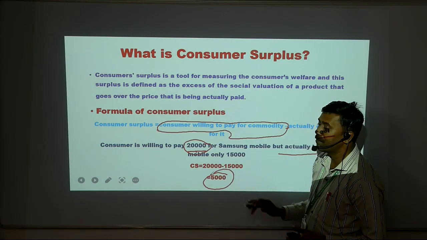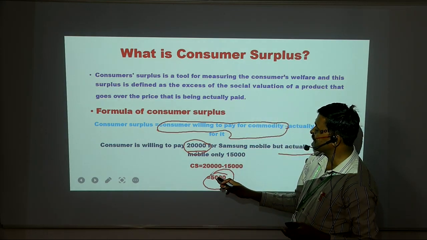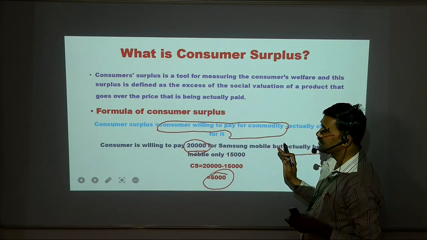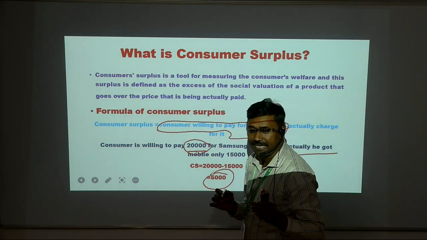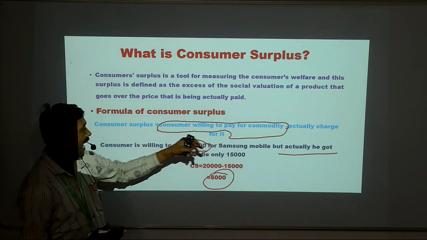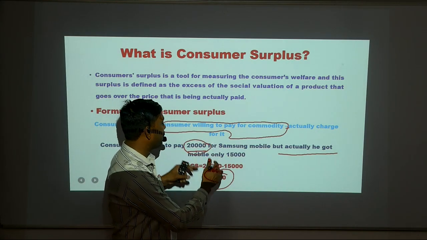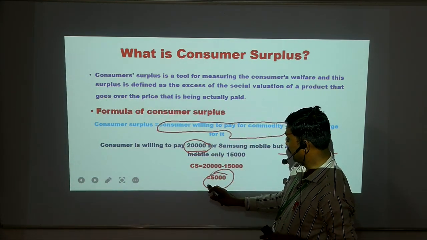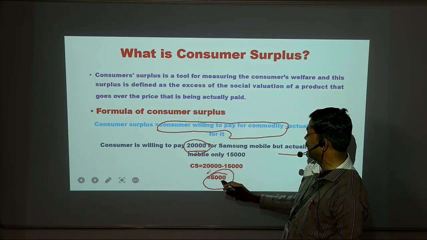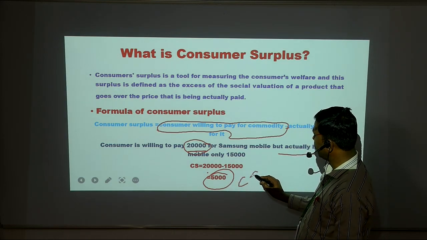That is nothing but the consumer surplus. Consumer surplus is the difference between what the consumer is willing to pay and what is actually charged for the commodity in the market. So 20,000 minus 15,000 is equal to 5,000 rupees.